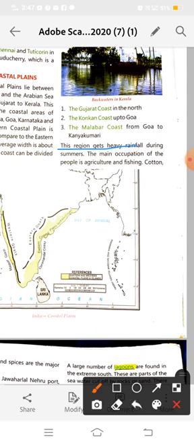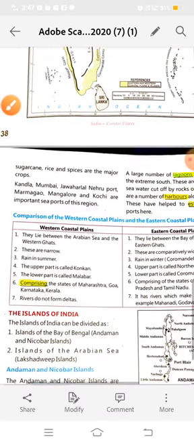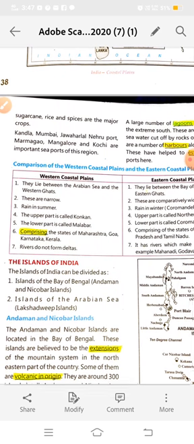This region gets heavy rainfall during the summers. The main occupation of the people is agriculture and fishing. The occupation is the same as in the eastern coastal plains. People here mostly do agriculture and fishing. And the main crops are cotton, sugarcane, rice. Why cotton? Because here we find black soil and red soil. So cotton, sugarcane, rice, spices are major crops of the western coastal